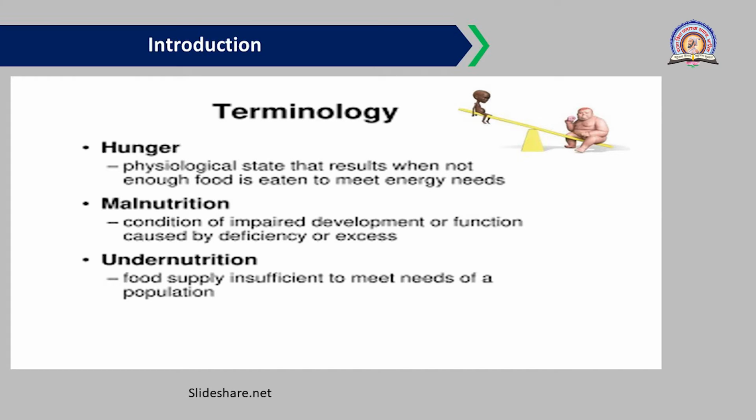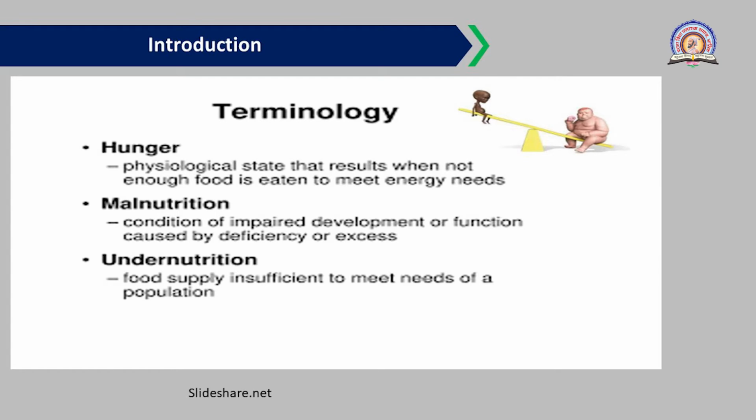And the second thing is malnutrition. What is malnutrition? It is a condition of impaired development or function caused by deficiency or excess. Malnutrition is nothing but improper nutrition, that is, imbalanced nutrition. Either it is in less quantity, that is the deficiency of nutrients, or it is because of the excess of nutrients. Whatever we need as the daily requirement of nutrients for our body, if it is insufficient or if it is in excess, it leads to malnutrition.